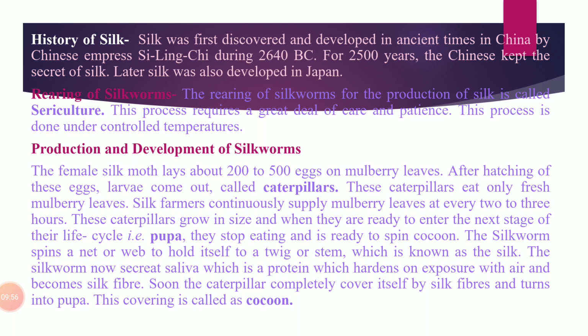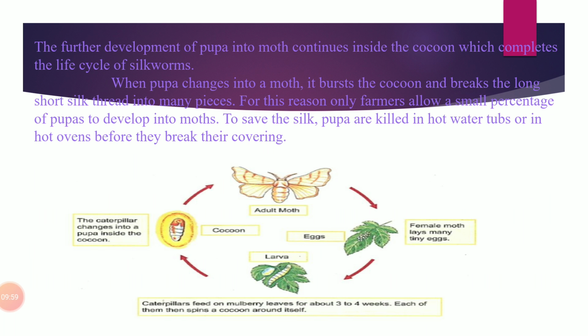So this is the life cycle of the silk moth. You can see adult moths are there. Then it will lay eggs on leaves of mulberry trees. Then eggs get hatched and the caterpillar larva will come out. Then this caterpillar larva spins silk fiber around itself. This silk fiber is actually the saliva of the caterpillar larva, and then it changes into a pupa, and after that the pupa changes into an adult moth. This is the life cycle of the silk moth or silkworm.